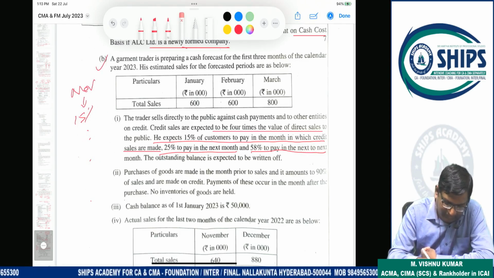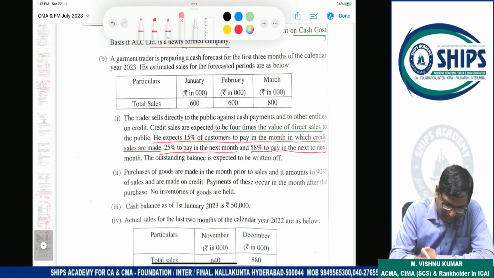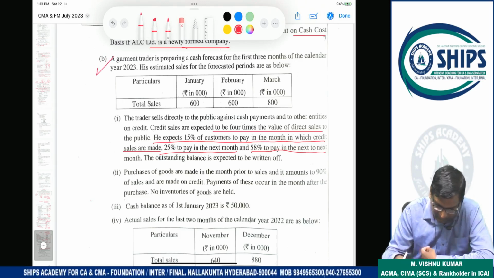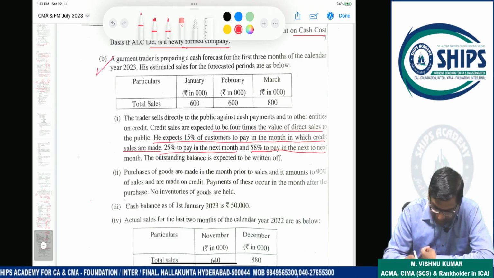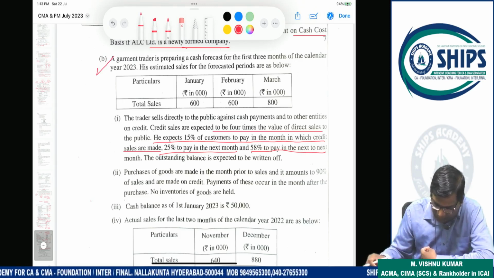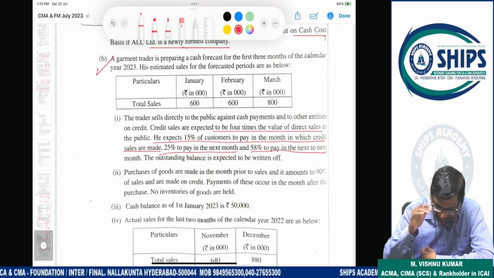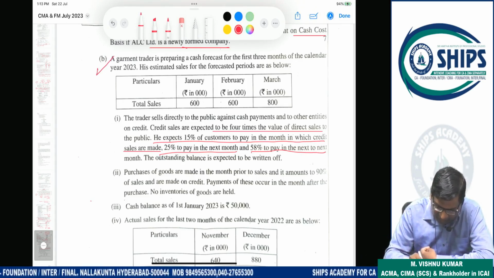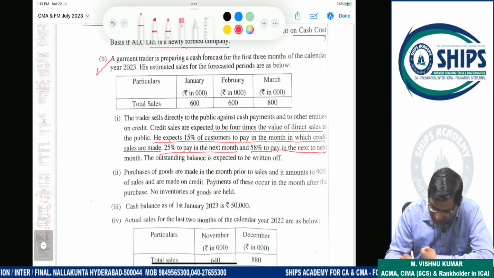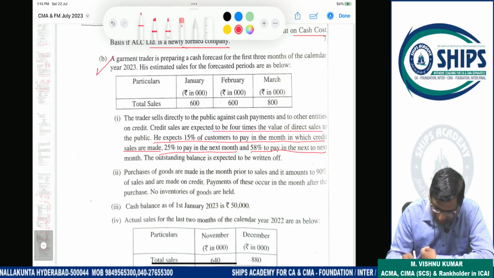So maybe they will give the data from November. Compulsory required, that is. Outstanding balance is expected to be written off. So there is no outstanding balance here. Means immediately they are paying. Purchase of goods are made in the month prior to sales and it amounts to 90% of sales and are made on credit. Payment of this will occur in the month after purchase.